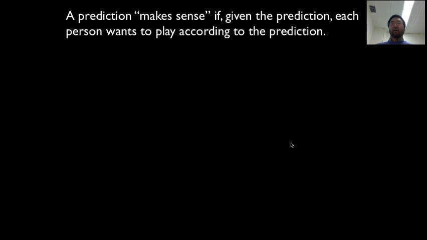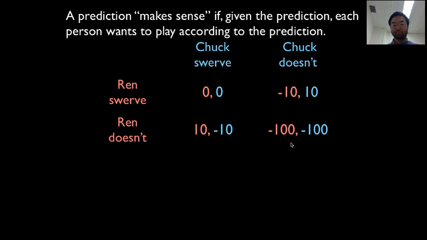The idea here is that a prediction makes sense if, given the prediction, each person wants to play according to the prediction. So if I make a prediction and people want to play according to it, then it sort of makes sense. If I make a prediction and people do not want to play according to it, then the prediction itself is not consistent. It's not valid. It doesn't make sense. People will want to move away from the prediction. So you're not going to make a prediction which people are going to want to move away from. Okay, so let's see how that works.